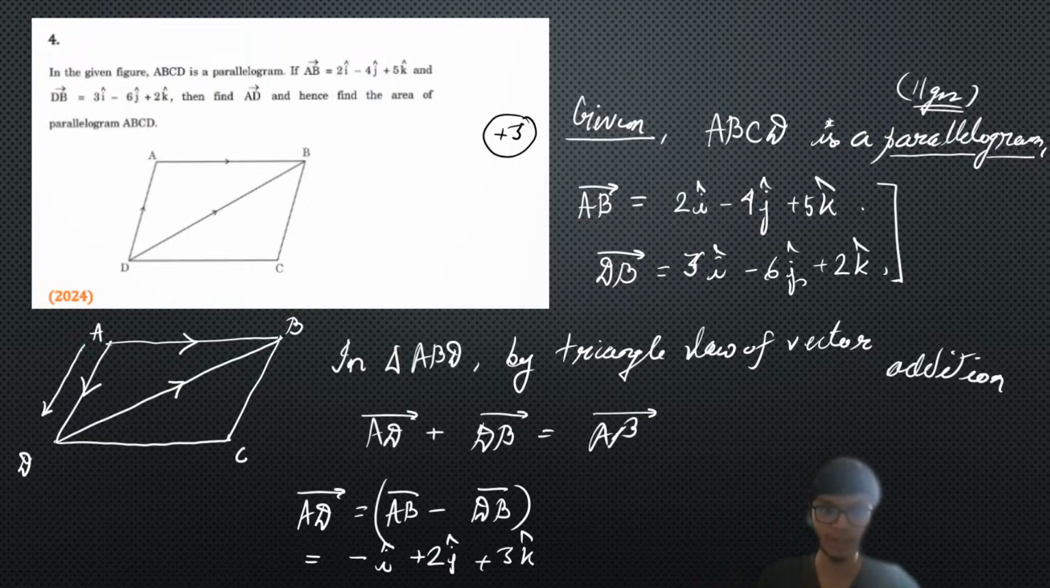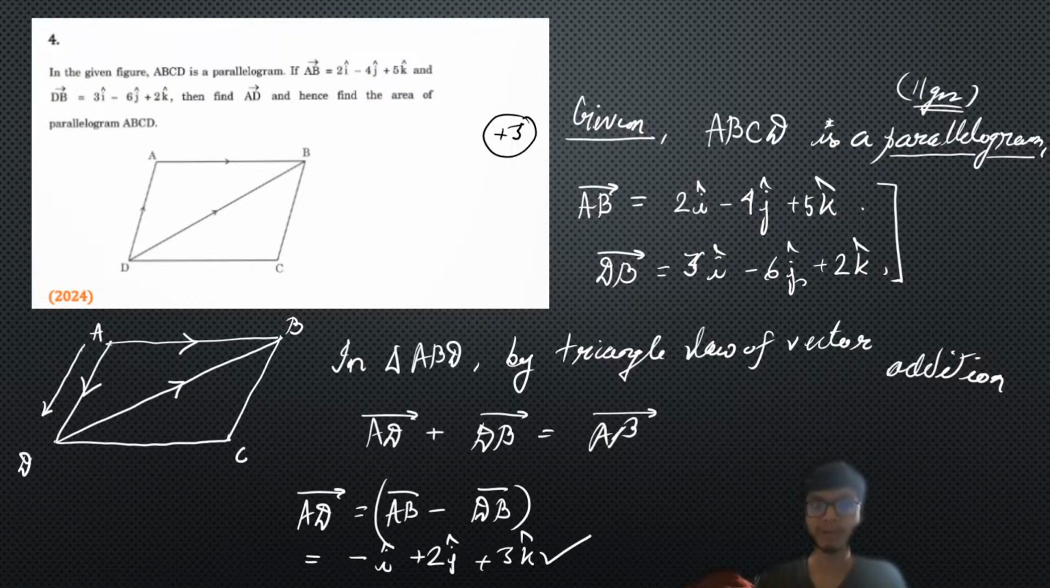So you have the information about the AD vector. That is the first part of the calculations. So we have found out the AD vector. Once we have found the AD vector, and we have information about the AB vector, we have the information about the adjacent sides of the parallelogram.